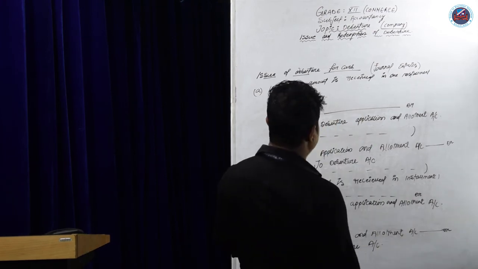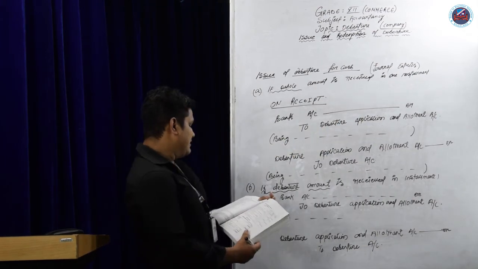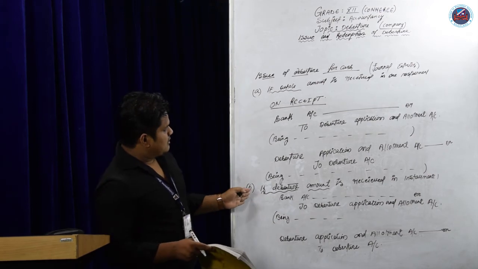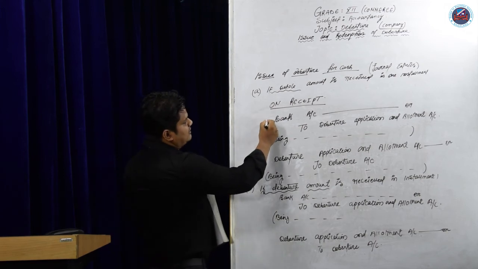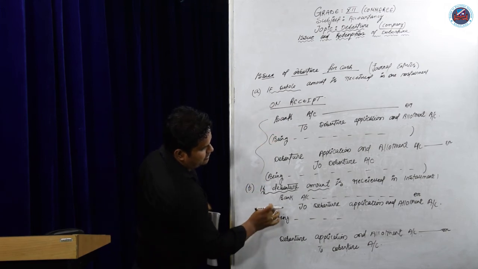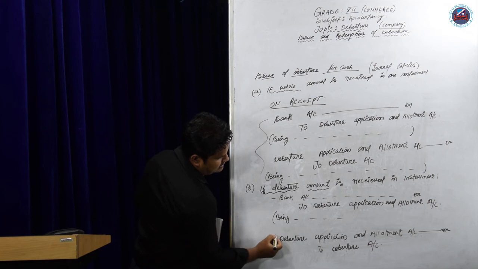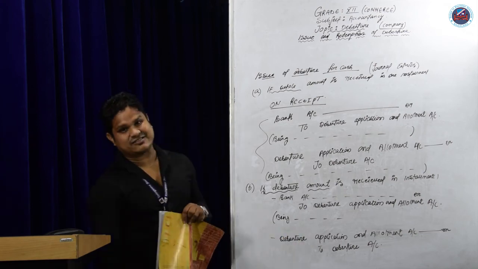Transfer into the company's debenture account. If it is one installment, we give only one entry. If it is in installments, this is the first installment's entry, and this is the second entry for transferring.